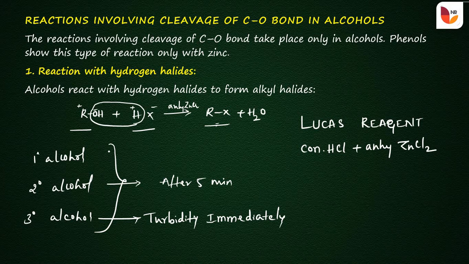Primary alcohols do not produce turbidity at room temperature, and give turbidity only on heating. Such alcohols are generally called primary alcohols.